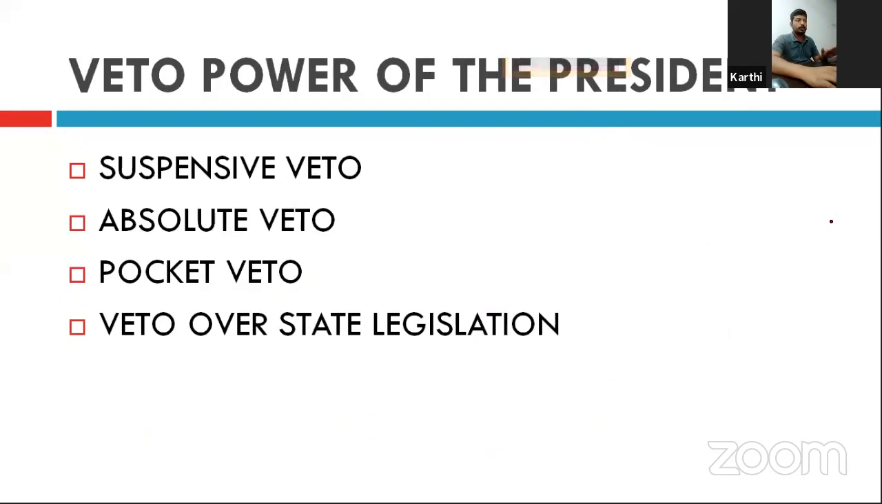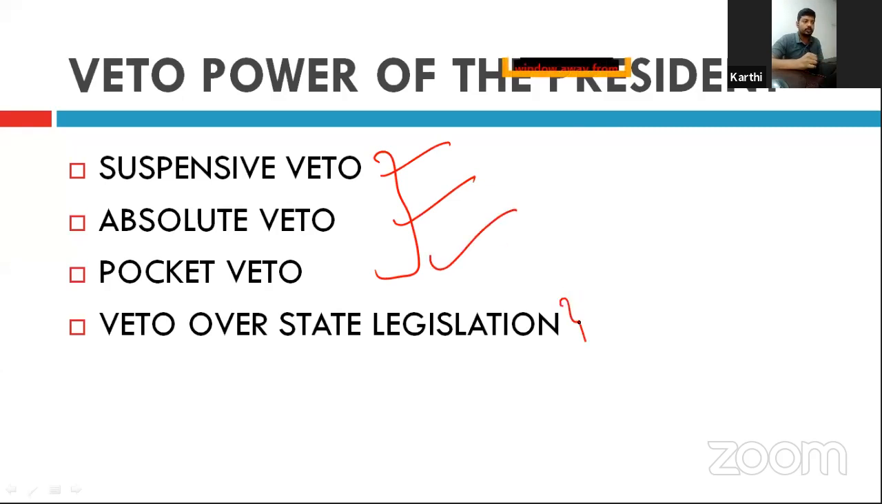Now we will talk about the veto power of the president. The Indian president has three different kinds of veto powers: suspensive veto, absolute veto, pocket veto, and veto over state legislation. Let us discuss them one by one.